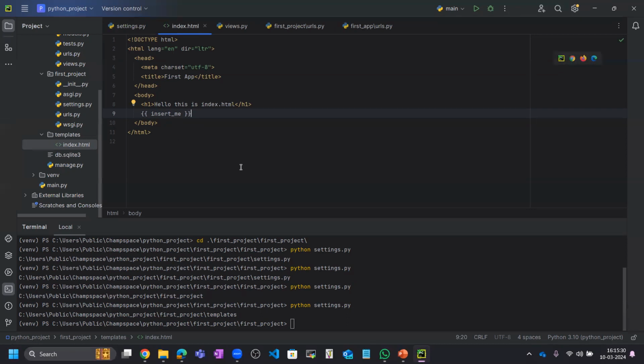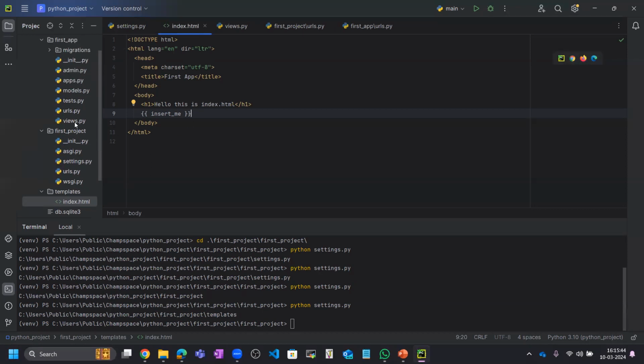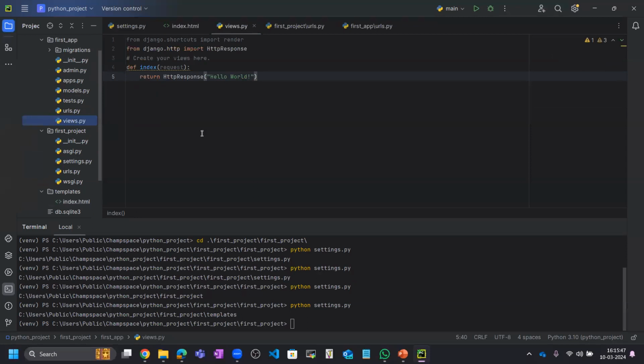And now we need to go to our urls.py. Okay, before urls.py we need to go to the views.py. In the views I will decide how to view a web application. So here in this index request, not returning http response, I will return and render one request, that is index.html.